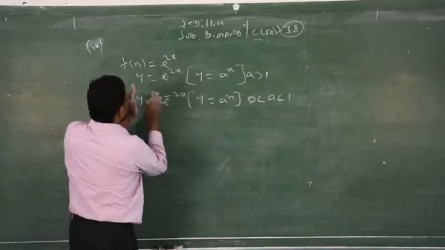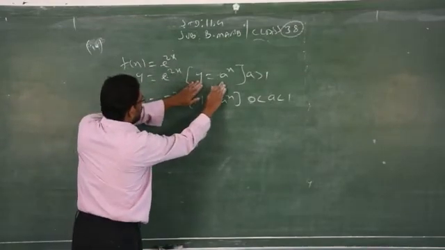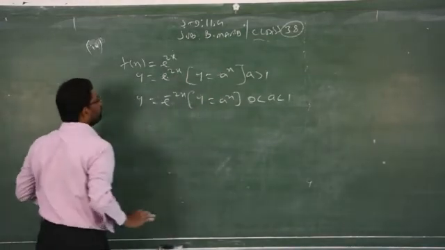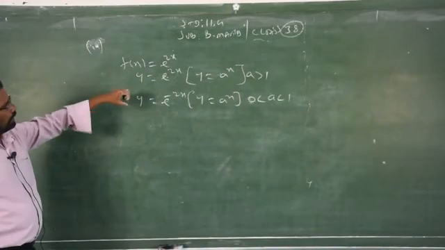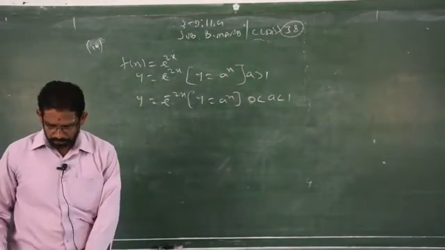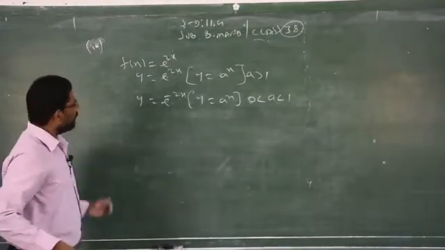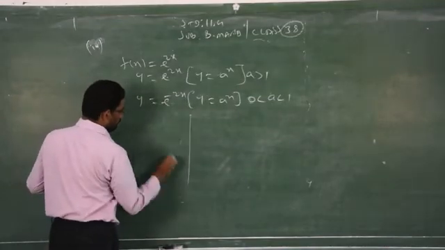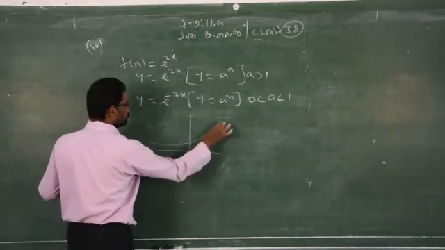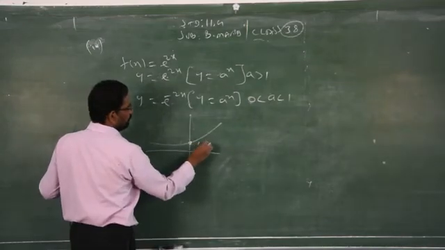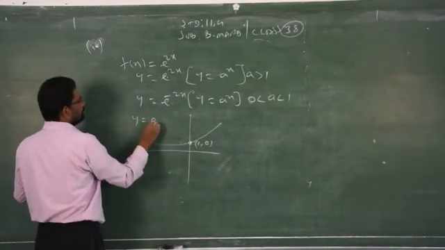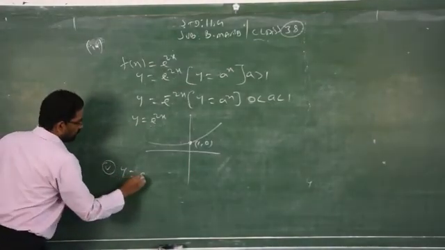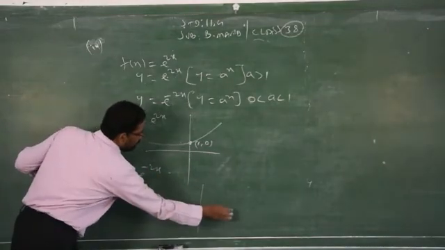You just have to memorize that y is equal to e power 2x is nothing but e power x, because 2 is common. So be careful. The diagram is very simple. We have more explanation given in the examples. Refer to the examples, or if you memorize, you can draw straight away. The diagram for e power 2x is like this; it will intersect at exactly 1, 0. This is for y equal to e power 2x. For sum number 5, y equal to e power minus 2x, the diagram will be like this.